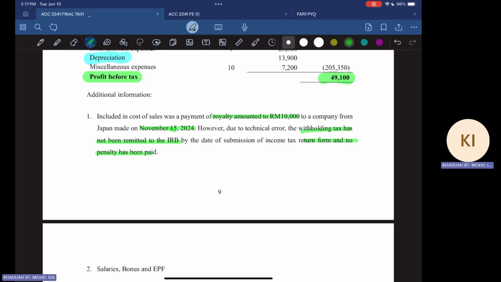So what happened is that when you have non-compliance, all right, in this case, whenever we have an issue of non-compliance with withholding tax, all right, the amount is non-deductible. What is non-deductible? The royalty, not the 10%, not the withholding tax portion. The amount is non-deductible. Of course, you also have the penalty, but in this case, the penalty is not mentioned, right?